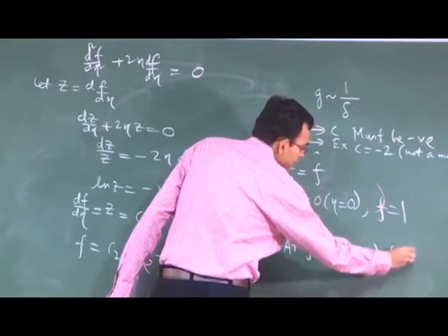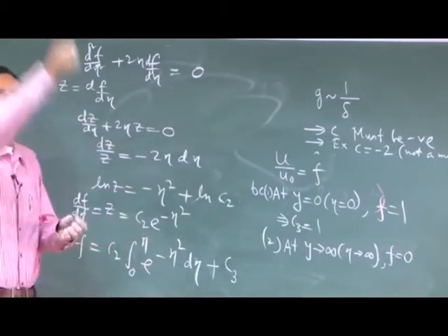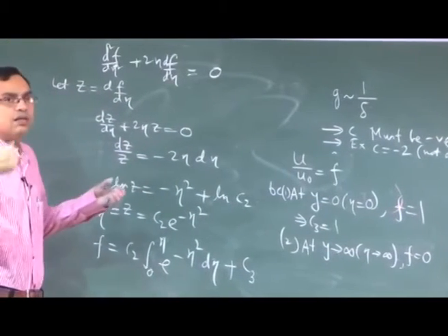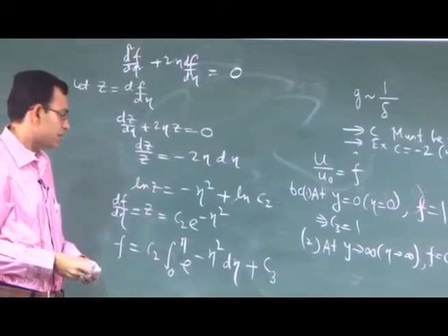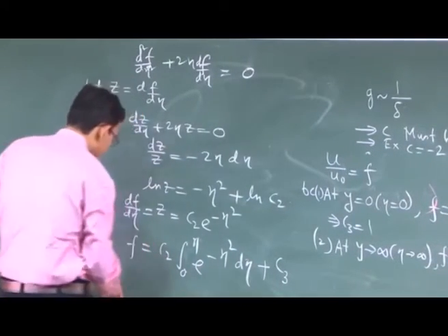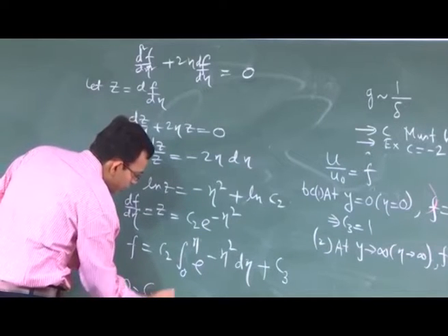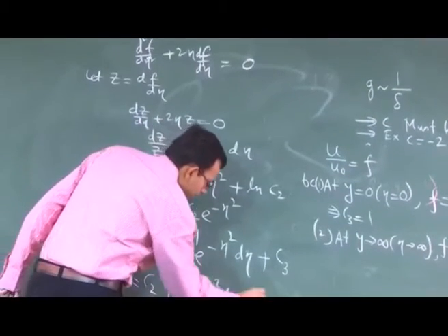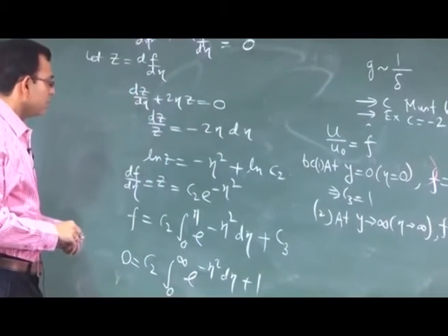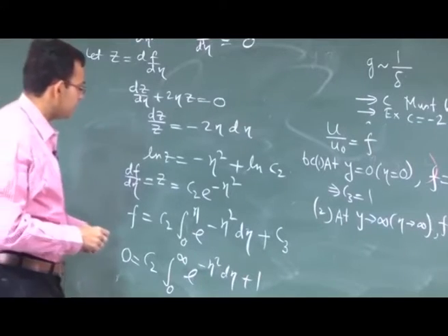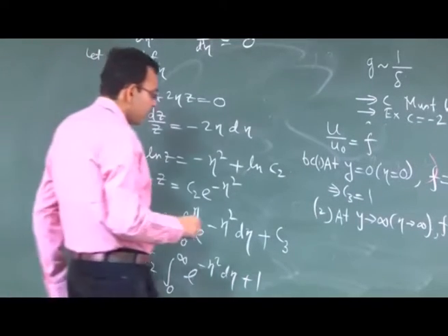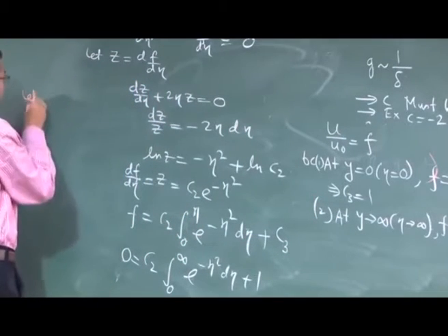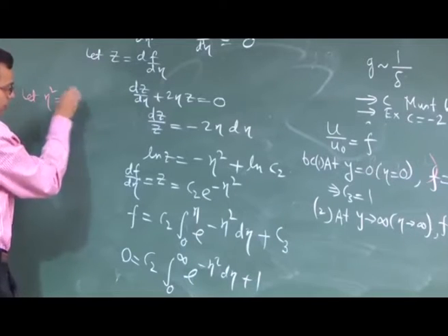to 0, because far away from the plate, technically you have 0 velocity. So, you will get 0 is equal to C2 integral 0 to infinity e to the power minus eta square d eta plus 1. So, now you can substitute, say, eta square is equal to some w.